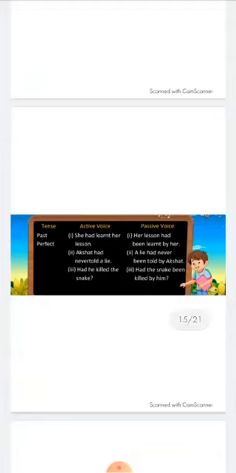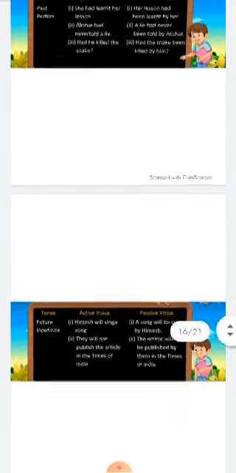Then in past perfect, she had learned her lesson. Her lesson had been learned by her. Then Akshit had never told a lie. A lie had never been told by Akshit. Then had he killed the snake? Had the snake been killed by him?